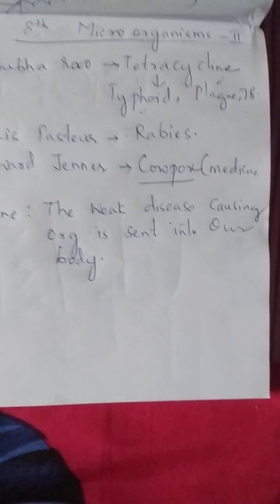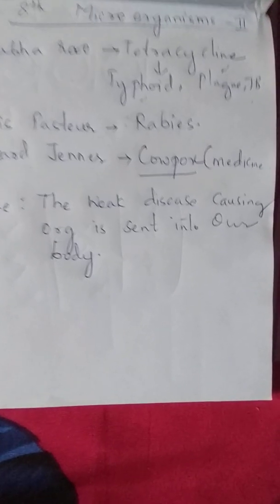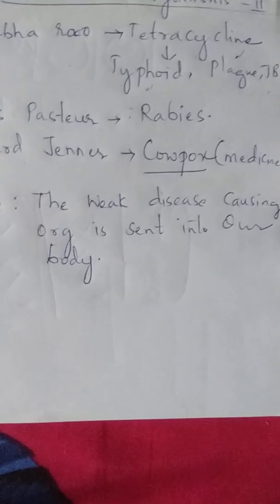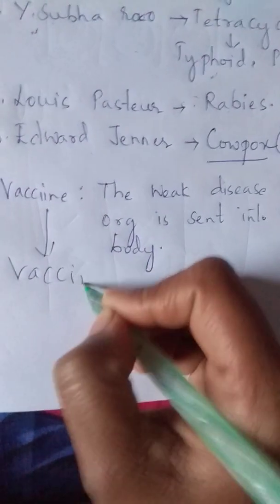So a vaccine is taken before we get the disease only. Before we get the disease, we take the vaccine to kill the bacteria. And this process of taking a vaccine is called vaccination.